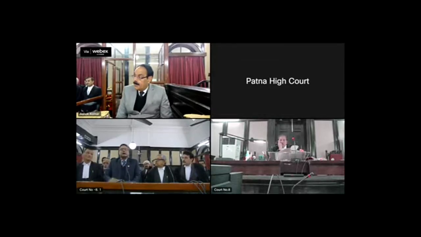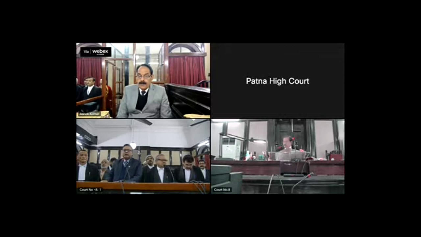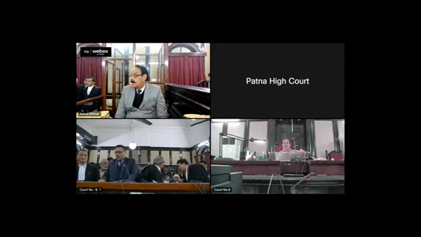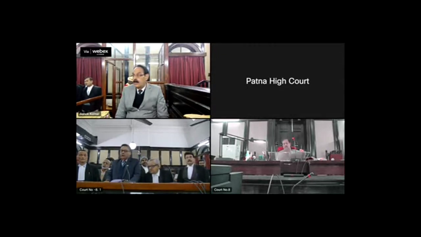I will just start with the example which my learned senior has given, which is on page 20 of our supplementary counter affidavit. Your Lordship, I will first point out one thing before coming to the calculation of backlog. In this particular example about the subject of Maithili in the Lalit Narayan Mithila University, you would see that the working strength of the unreserved category is 24, and in the present manner of bifurcation, of the 6 posts of current vacancy, 3 posts have been given to unreserved.